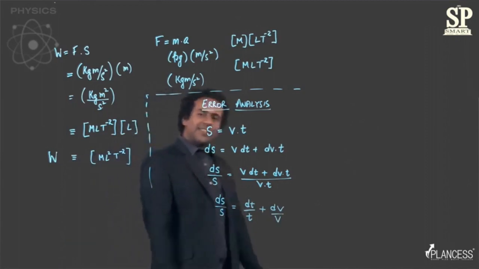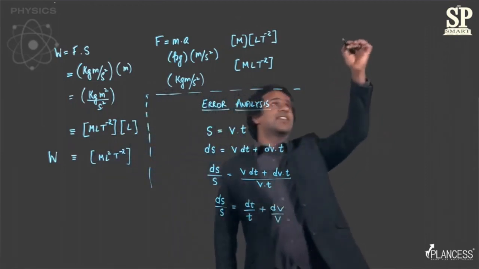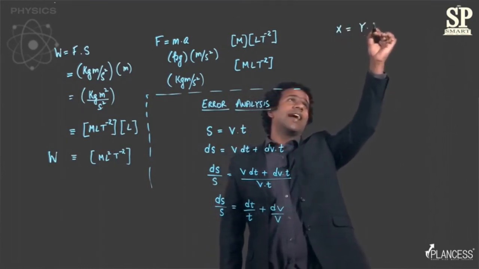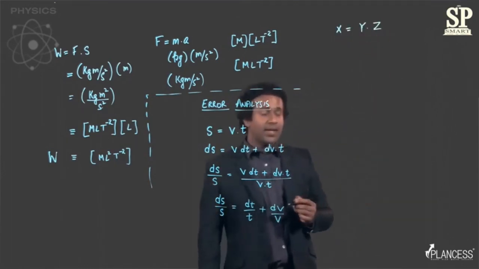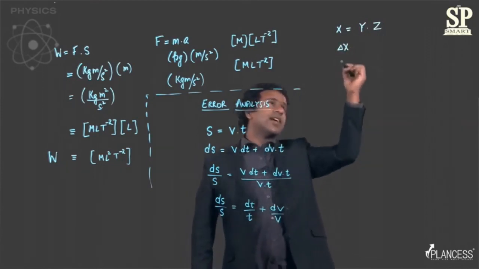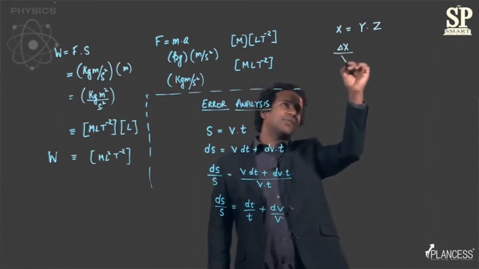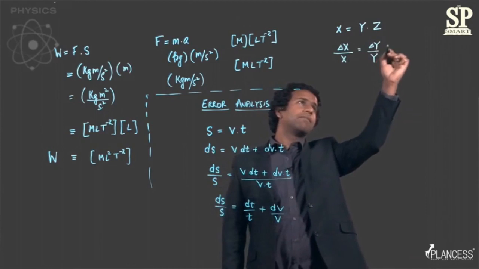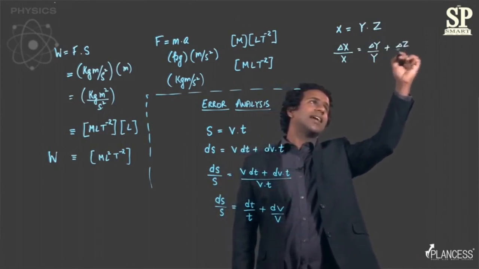So to generalize this expression, what I can say is if there is any quantity x which is a product of y and z, then the error in measurement of x is such that delta x by x is equal to delta y by y plus delta z by z,